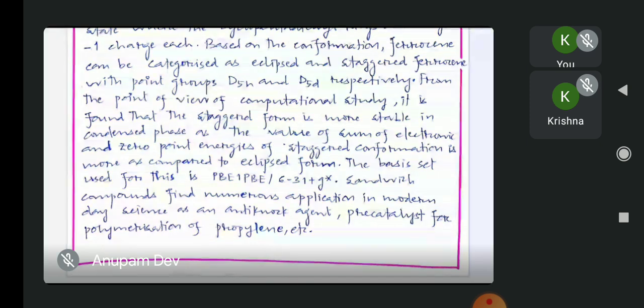The functional and basis set used to run the calculation in computational chemistry is PBE1PBE 6-31+G*.